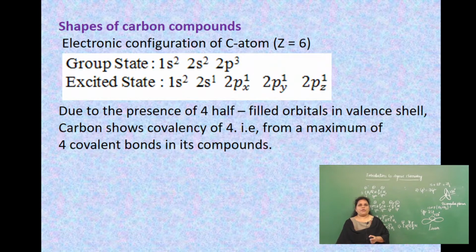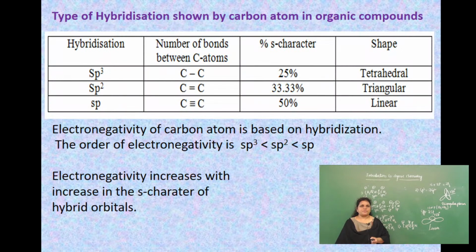Now move on to the shapes of carbon compounds. Because of hybridization of the carbon, it shows a particular geometrical shape for the organic compounds. It shows tetravalency as it has four half-filled orbitals in the valence shell. Types of hybridization shown by the carbon atom in organic compounds: three types, sp3, sp2 and sp. The number of bonds between the carbon atoms: in sp3 there is a single bond, sp2 means double bond, sp means triple bond. What is the percentage of s character?